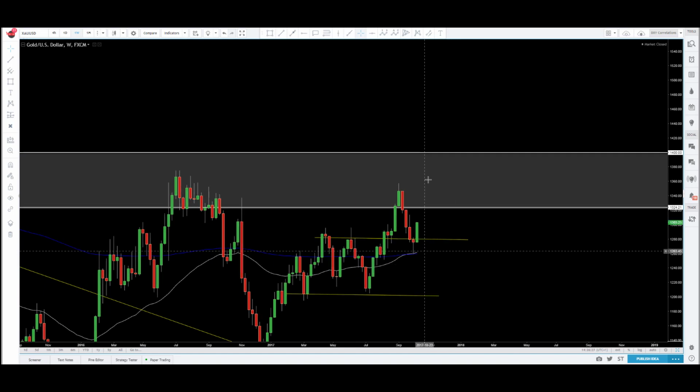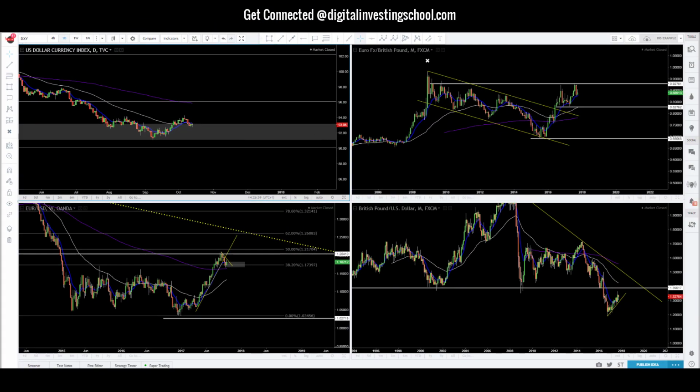So we're going to be watching for this opportunity with gold to be moving up. So as the dollar begins to weaken, we should expect to see gold continue to climb. So now let's pull up some currency pairs.